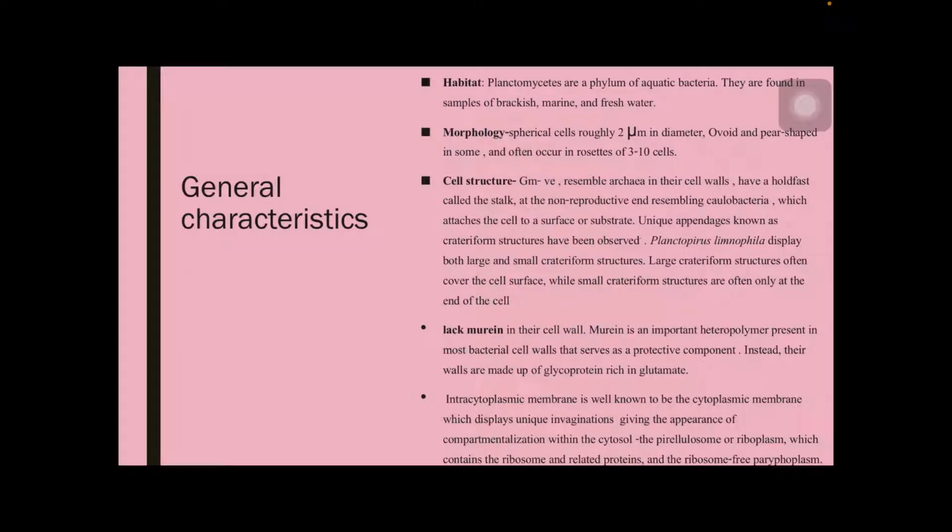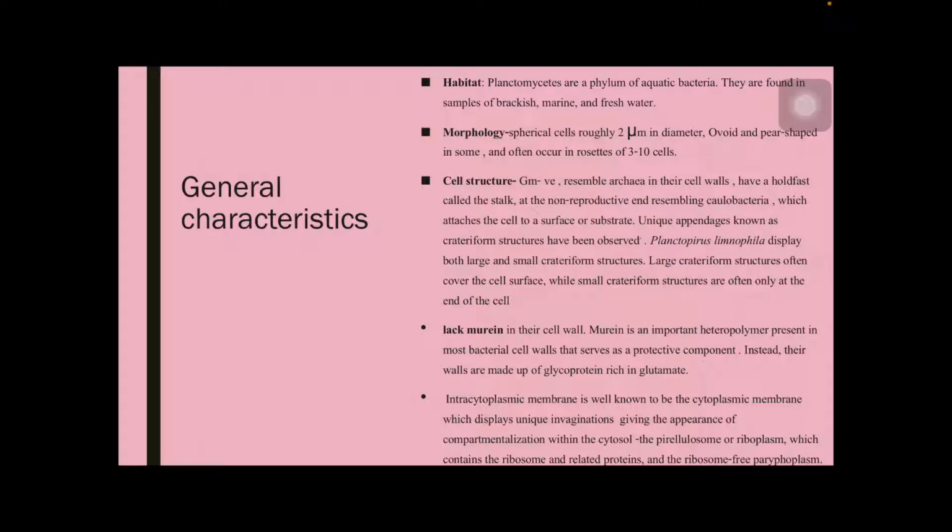And where do they live? They are mostly aquatic bacteria, and of course they are present in some terrestrial environments. Majorly they live in brackish, marine and freshwater systems, and as they belong to the domain of bacteria, they are prokaryotes. Once it was thought that they were eukaryotes, but some features resemble the prokaryotic nature. So planktomycetes is considered to be prokaryotic.